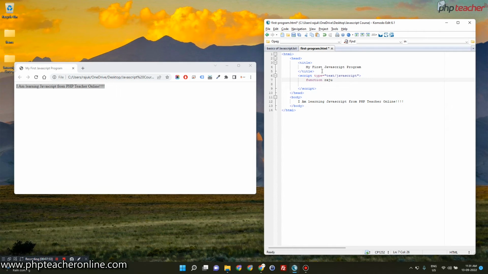Now after that you have to give a bracket start and a bracket end. Then you start a curly bracket and a curly bracket end, and put this curly bracket below, because this way it is more organized. You can write it in one line, that will work too, but that is not organized, that will look bad. So do it this way. Some people write it this way, this is also fine, but you can also write it this way, this is also fine. That is up to you.